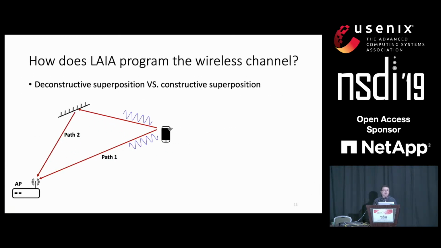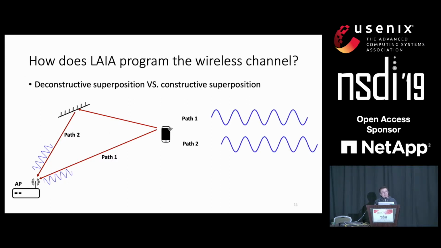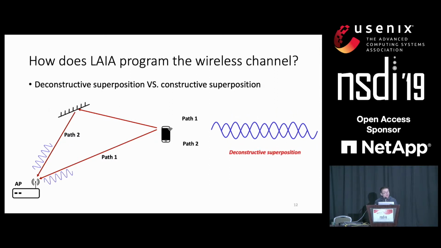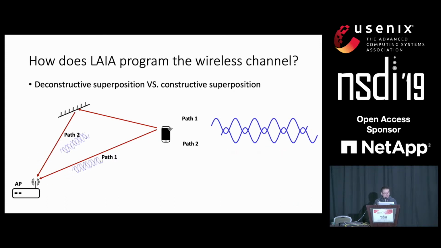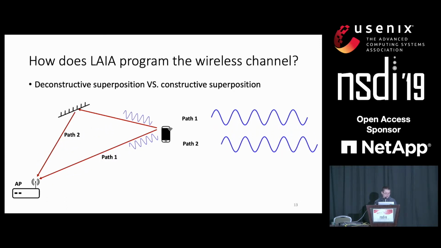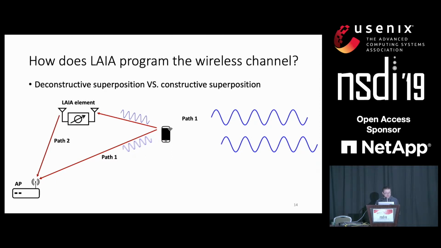This is our design, but how does our design work? How can we reconfigure the wireless channel? Let's look at this example with two paths. The signals traveling along different paths will add together at the receiver. Due to the difference in the time of arrival, sometimes they will add destructively, so the signal strength is minimized. Imagine that if we instrument these paths with a LAIA element, the signal will be received by the first antenna of the LAIA element, then be phase shifted by the phase shifter, and then be received by the receiver.